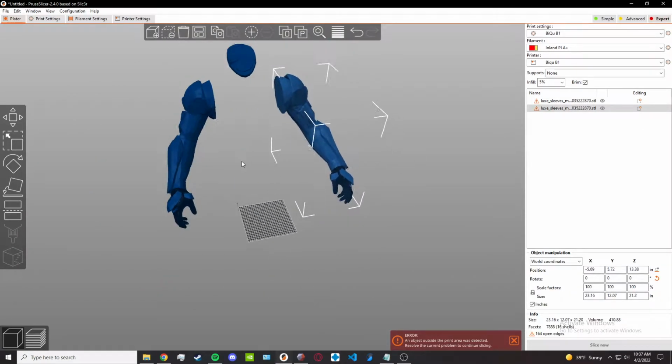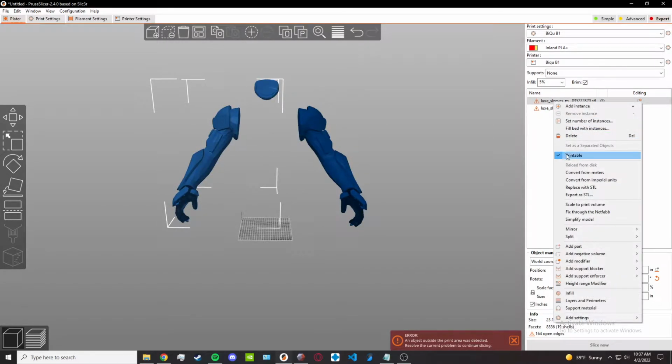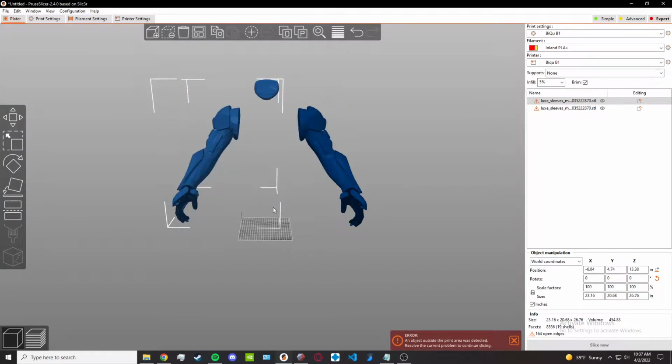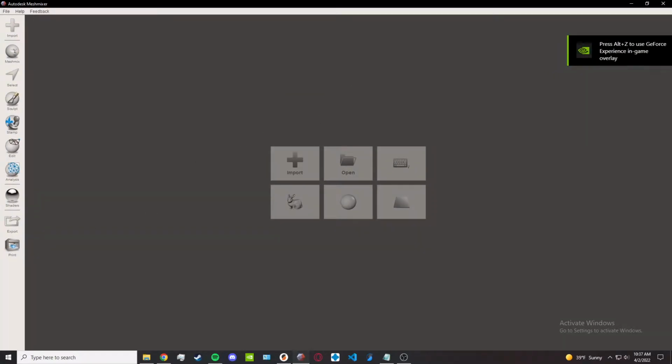Now that this is done, you can go ahead and export each arm as its own file. So you could do arm 1, arm 2, left arm, right arm, it doesn't really matter. You just need to export as STL. I already went ahead and did this and used arm 1 and arm 2, but you can use whatever names you'd like. Then you're going to want to go back to Meshmixer over here, make it full screen, and then you can start dragging in all of your armor.